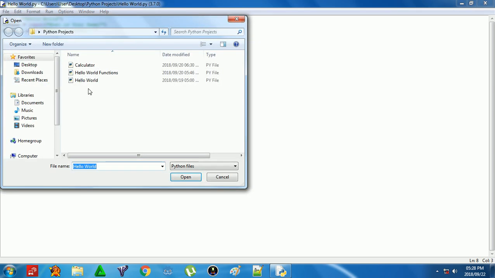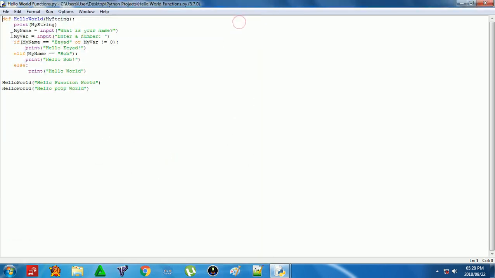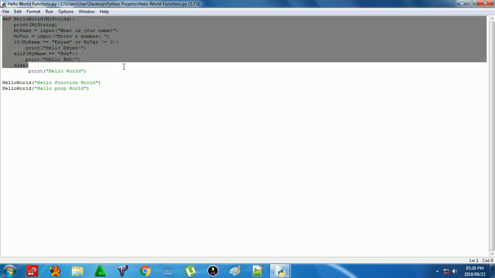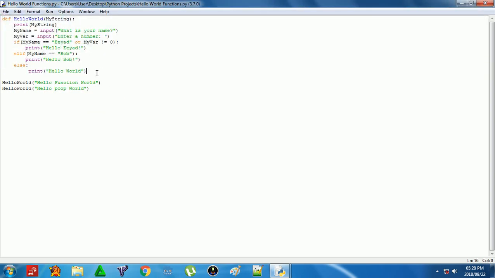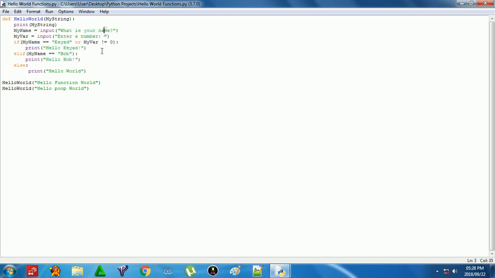I also have another one. This is a hello world with functions. So this one is when you put this whole thing under a function and you can call it whenever you want. So this, defining the function's name is hello world, and you can put a string in here. So let's run this now. It will still do the same things, except I did some different stuff here.